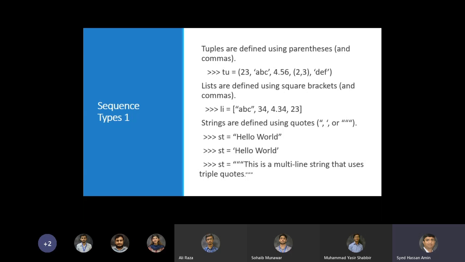And we have integers like 23, floating point numbers like 4.56 and so on. So we are very flexible with what we put in tuples. So lists are defined using square brackets and commas. So once again, li is a list. In square brackets we put its various elements. So again we have mixed data types.